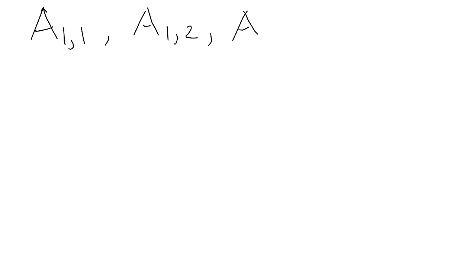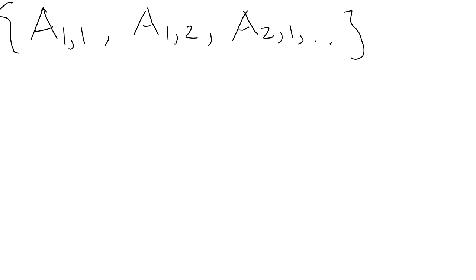So when you have sets indexed like that, to write the union for that, you have to write it like this. Let's say there are an infinite number of them again, so it contains all the possible numbers there: A1,1, A1,2, A1,3, A1,4, A1,5, A2,2, A2,1, whatever. All of them.